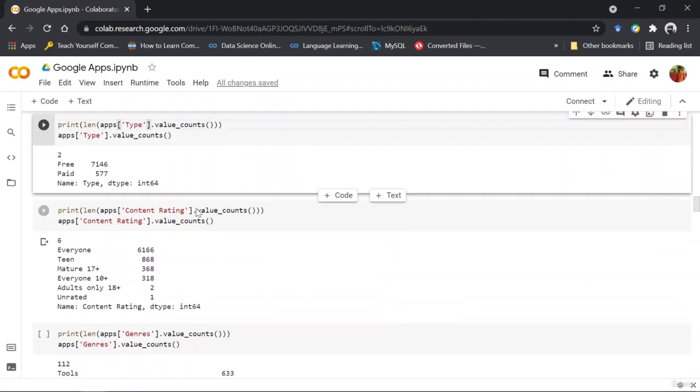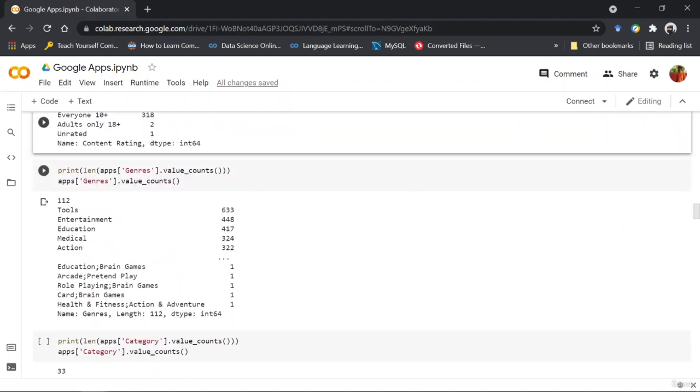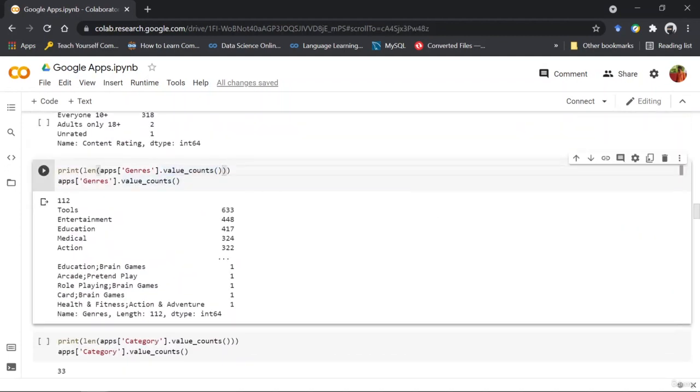So see, using the value counts function, we can see how many types of unique values are present inside this column and the number of times they have occurred, right? So for this content rating, that is everyone, it has occurred 6166 times inside the data set. So with this function, we can actually see if there is categorical data present. If there is, then how many times each category has occurred, right?